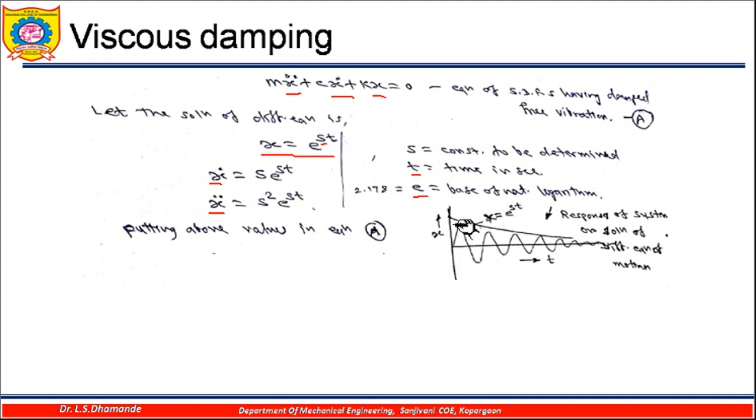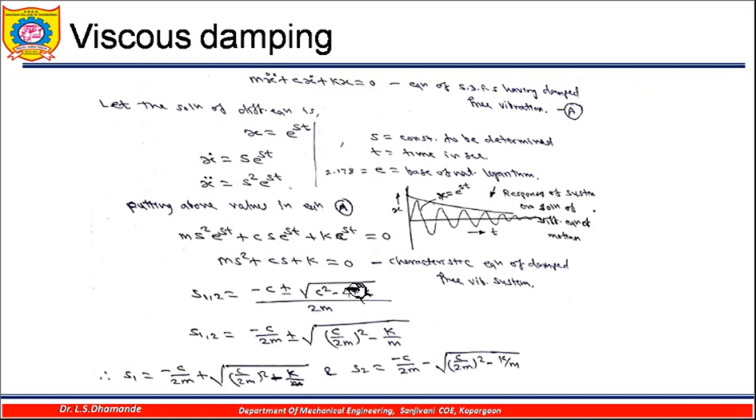Since we have this particular graph here, your displacement amplitude will go on decreasing with respect to time. This response will be different for different values of the damping provided in the system. Because the exponential decay is there, I assume x is equal to e raised to st.